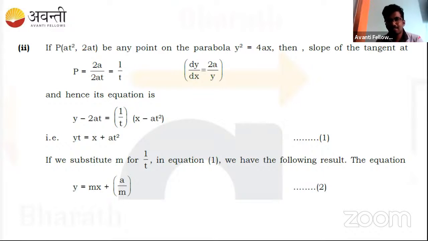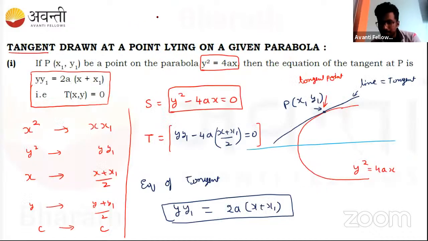So next I can talk about if the point given is in the parametric form, like at square, 2at. If you take in the parametric form... Any doubt here? A line which joins 2 points of the circle. No, I didn't get.